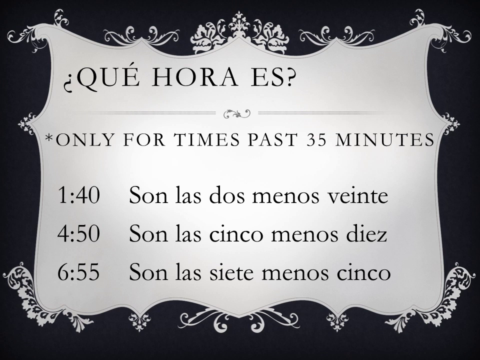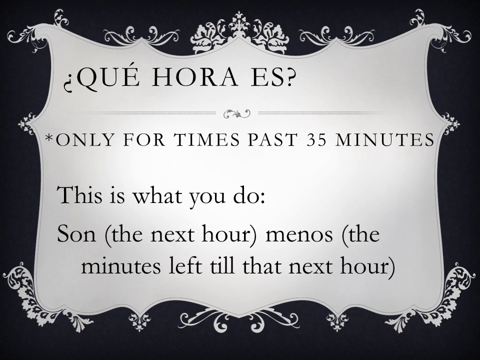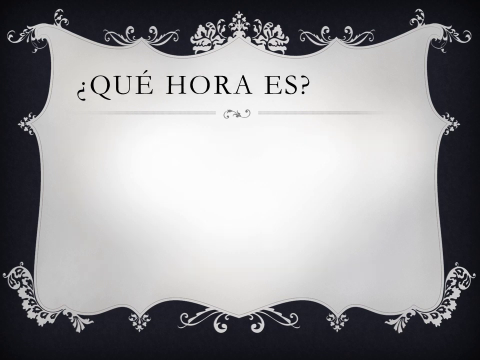And on the last one, you're saying that it is 7 o'clock minus 5 minutes, which is 6:55. So how do we do this? This is the way we do it. Okay, you write son, then the next hour, then you write menos, which means minus, and the minutes left till that next hour. Okay, so we're going to go ahead and practice some of this because I know it's confusing.